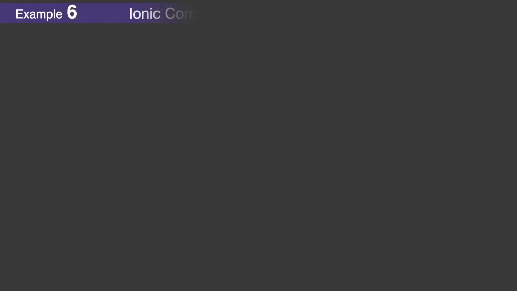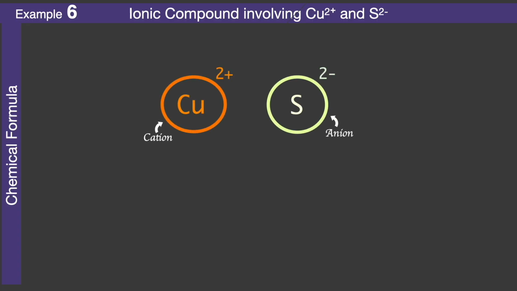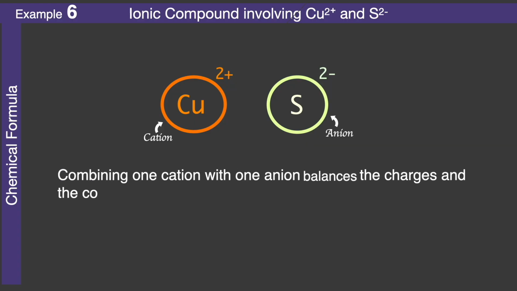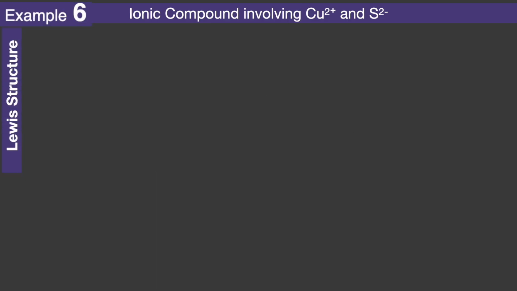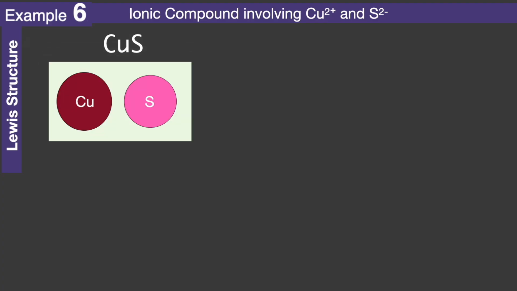Example 6. A unique compound involving Cu2+ and S2-. Formula. The copper cation and sulfur anion carry plus 2 and minus 2 charges respectively. Combining one cation with one anion balances the charges and the compound becomes neutral. So the formula is CuS. Structure. In the Lewis structure, we show the cation Cu beside the anion S along with their respective charges.